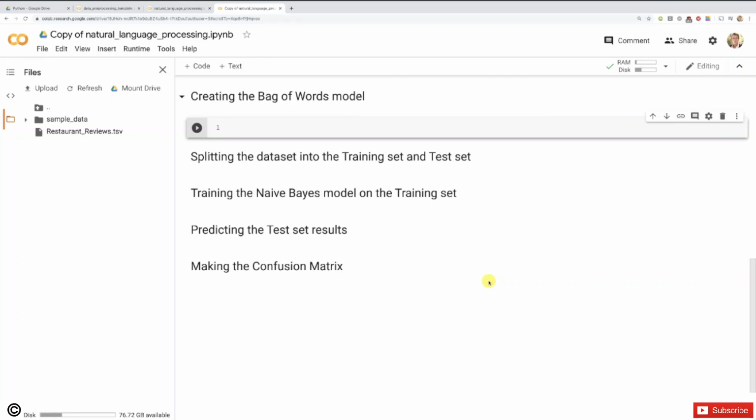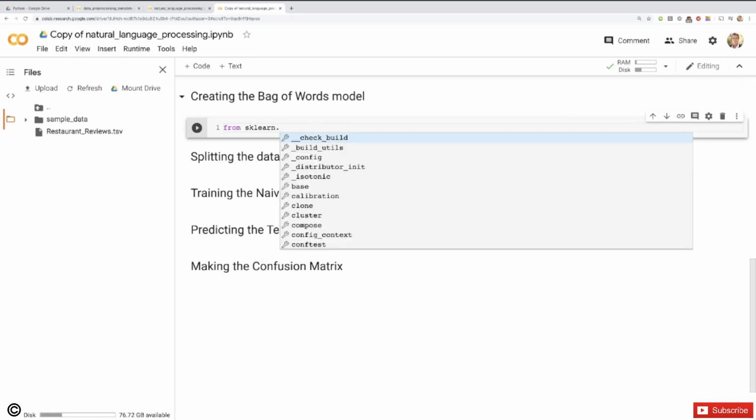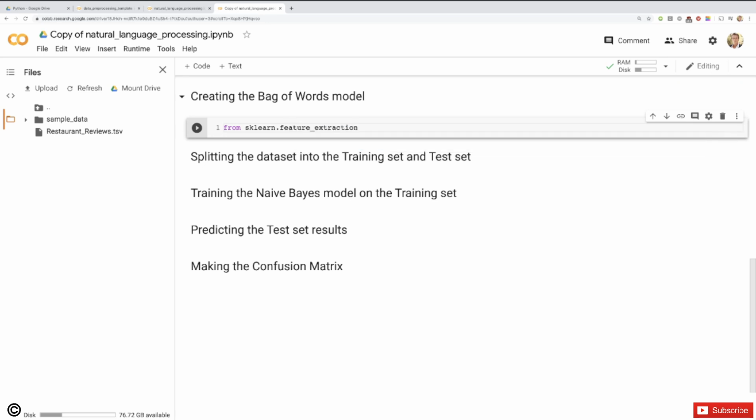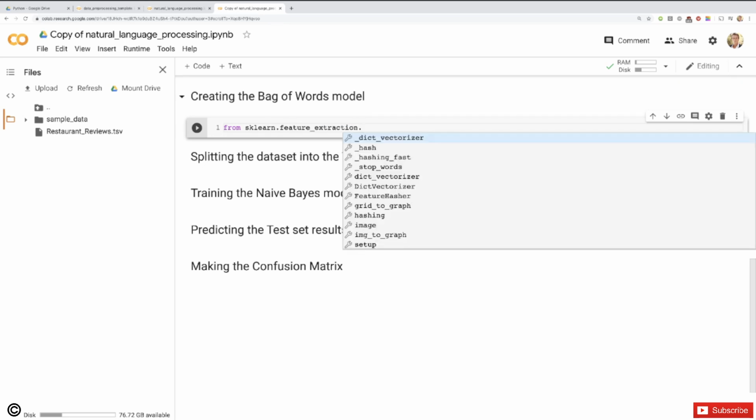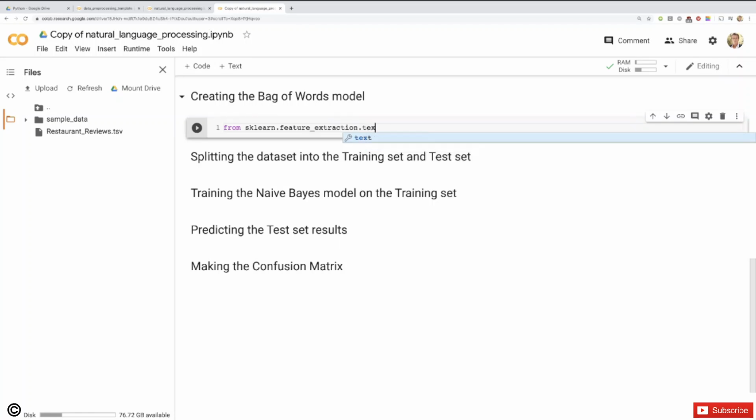The tokenization process will be done thanks to a class from Scikit-learn, more specifically from a module of Scikit-learn called feature extraction, and that class is called CountVectorizer. All right, so let's do this. Let's start from Scikit-learn. You know this library very well, sklearn, from which we're going to call that feature, there we go, extraction module, from which we're going to get access to the submodule called text. Text, from which we're going to import that CountVectorizer class. Perfect. I really love Google Colab when it assists me this well. Okay, so we have the class.